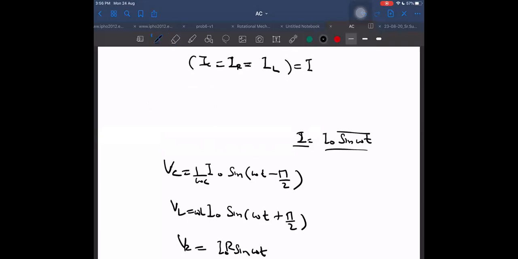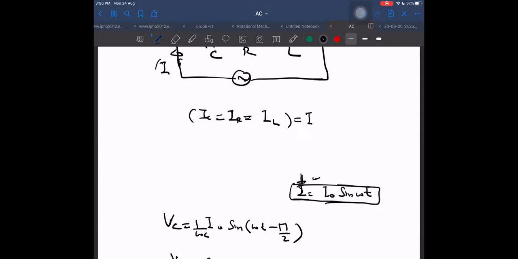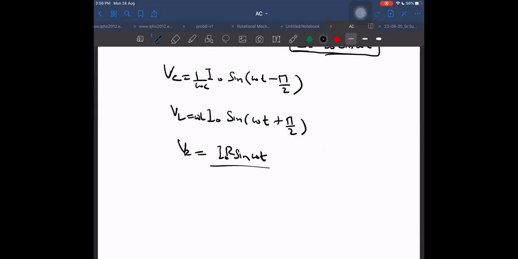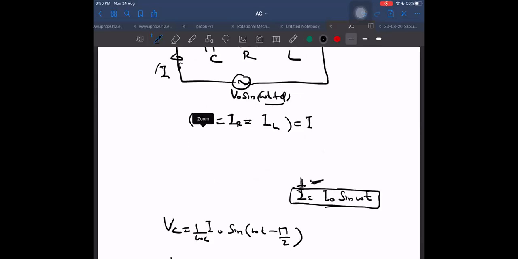But what was required to be given? The current was required first. If it is given, then we can tell. But somebody may not give us this. Somebody gives us, let us say, V naught sine omega t plus phi, and I want to obtain the current. Then it is a problem which I will discuss tomorrow. But if the current is given, at least you can determine all the voltages, right? Mostly they will be giving us the voltage. Then how to find the current in that case? That is the important thing which I will discuss tomorrow. Today time is not sufficient. Okay, then I'm ending it now.